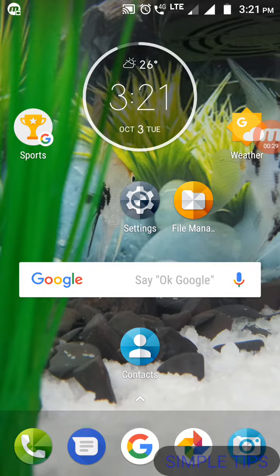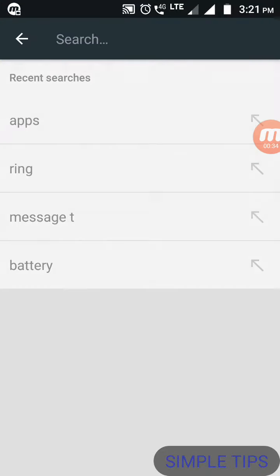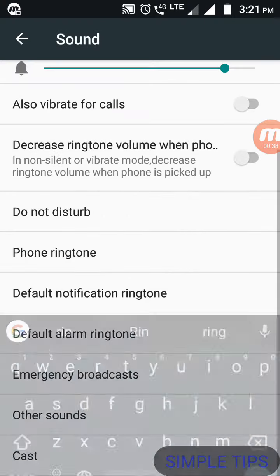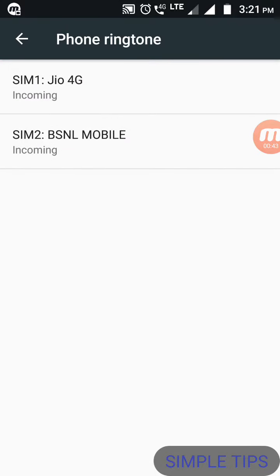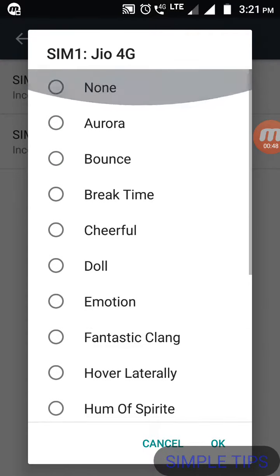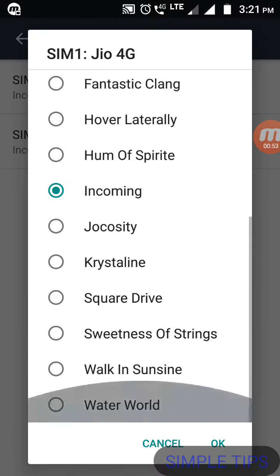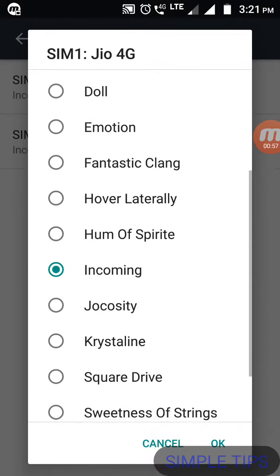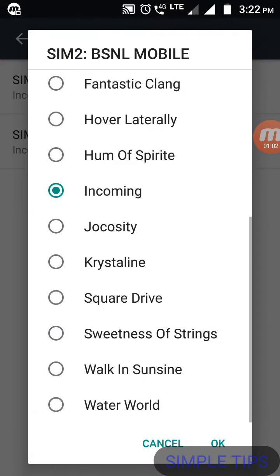Let's follow. First open settings. Search for phone ringtones. Here it is. Select this. Again select phone ringtone. I have two SIMs, Jio 4G and mobile. Look, this is a Lenovo K8 Note and they provided only these ringtones, and I can change to other ringtones but there will be no other options, same as here.